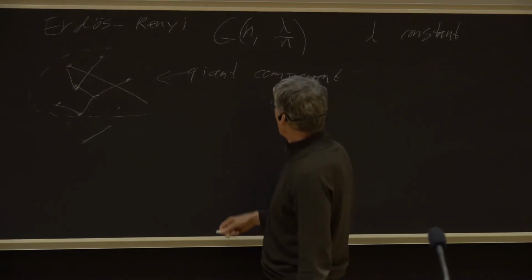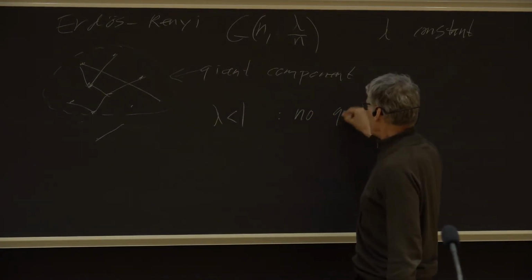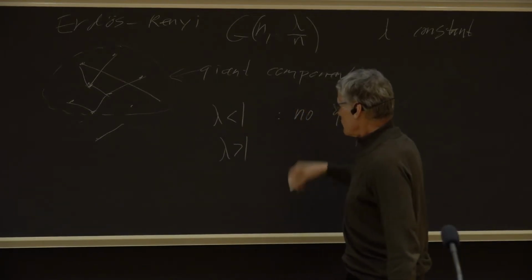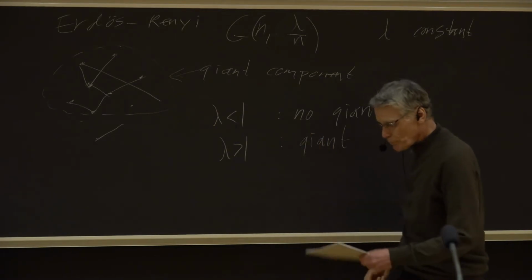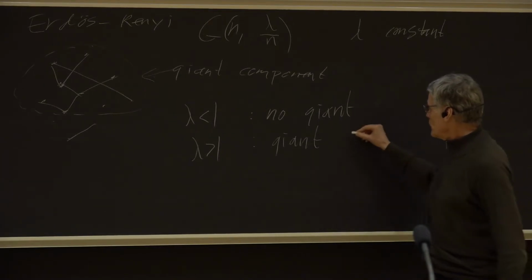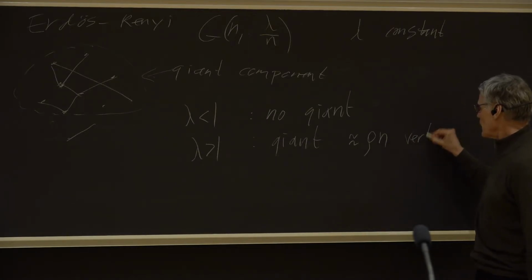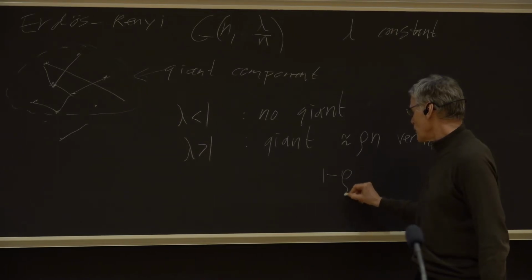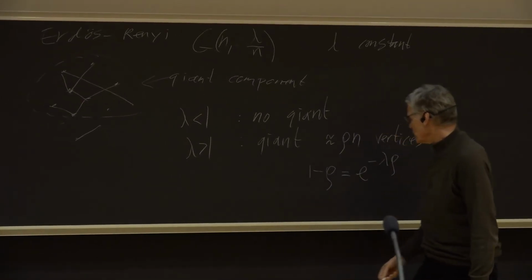What they showed is that if lambda is less than 1, we have no giant component, and if lambda is bigger than 1, then with very large probability we have a giant. They even have a formula for how big it is: roughly a certain constant rho times n vertices in the giant, where 1 minus rho equals e to the minus lambda times rho.